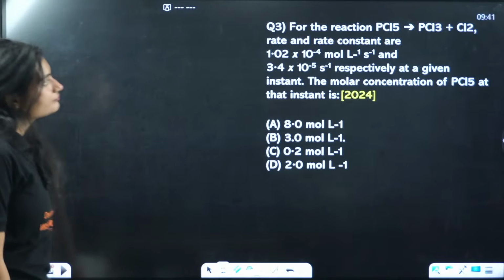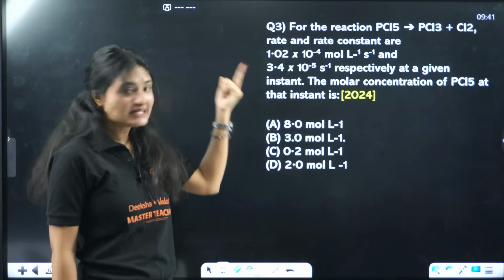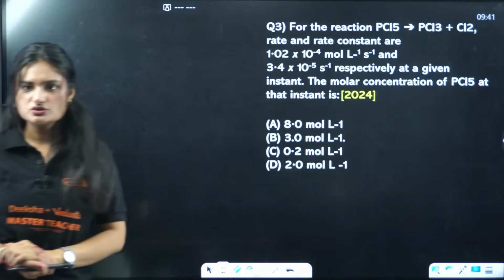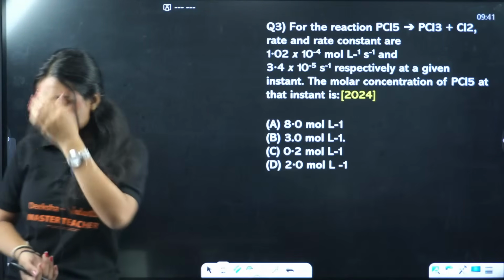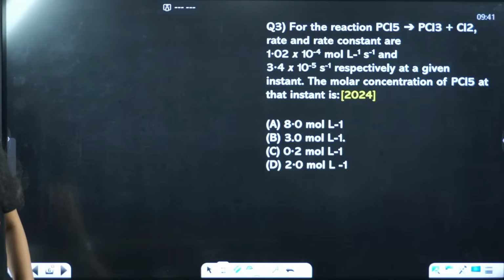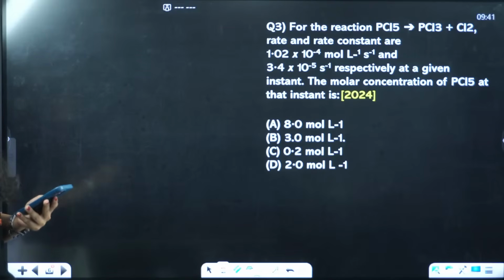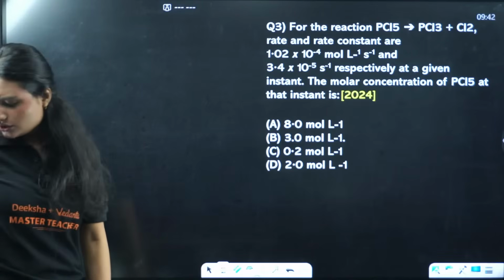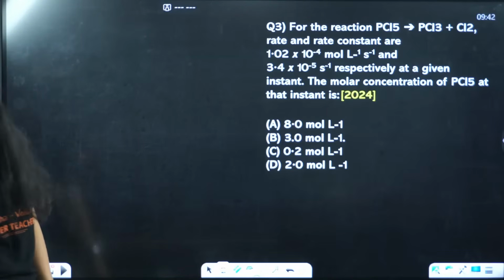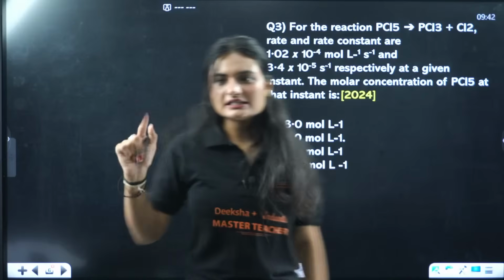Next question. For this reaction, rate is given and rate constant is also given. You need to find the molar concentration of PCl5 at that instant. Okay, what should be the answer? You calculate it. Till then I'll explain.